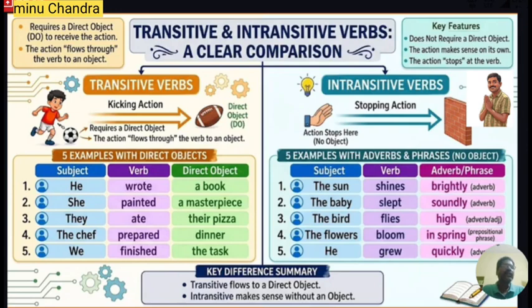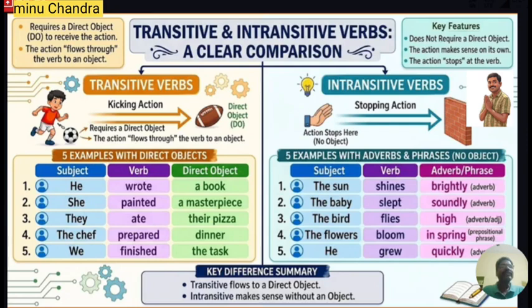Then how can you say that a book is a direct object? Just ask, what did he write? The answer to this question is, he wrote a book. So a book is a noun phrase, and it answered the question what. Therefore, it is a direct object. Since the verb wrote has a direct object, here wrote is a transitive verb. Similarly, she painted a masterpiece. What did she paint? A masterpiece. Therefore, a masterpiece is a direct object used soon after the verb painted. So here painted is a transitive verb.